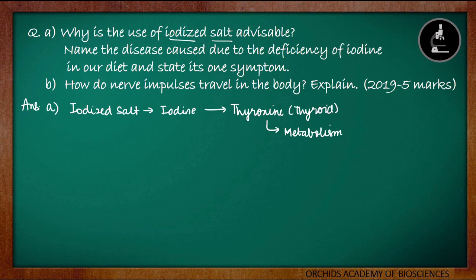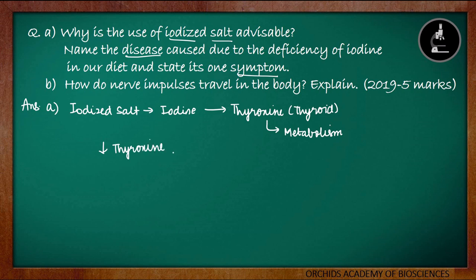production of thyroxine hormone. Then they are asking us to name the disease caused due to the deficiency of iodine in our diet and state its one symptom. We have already seen about it in the video as well. If the production of the thyroxine hormone is decreased, that is, if iodine deficiency is there, then the decrease in thyroxine levels will be there.